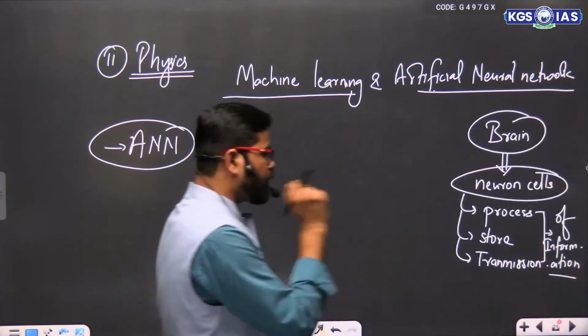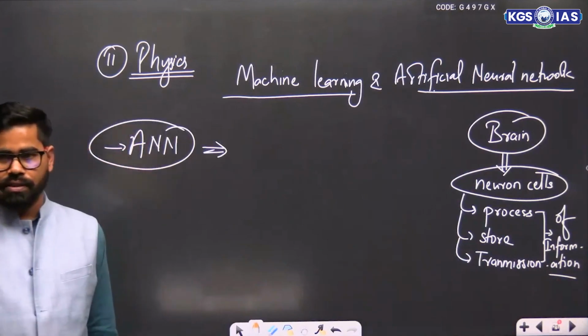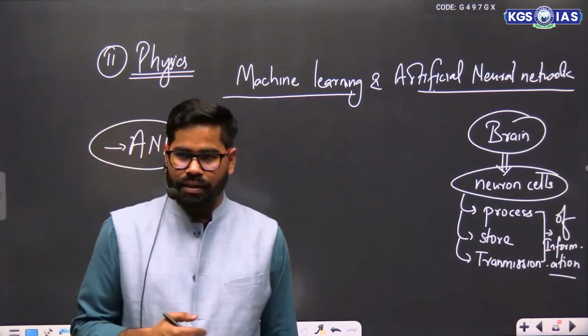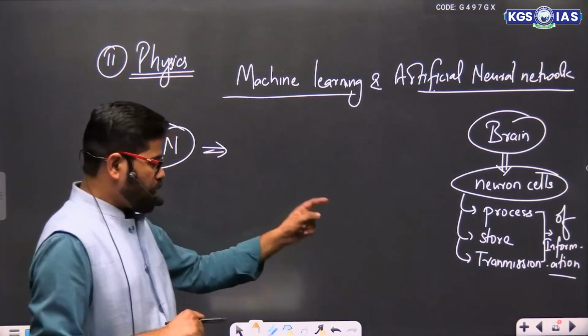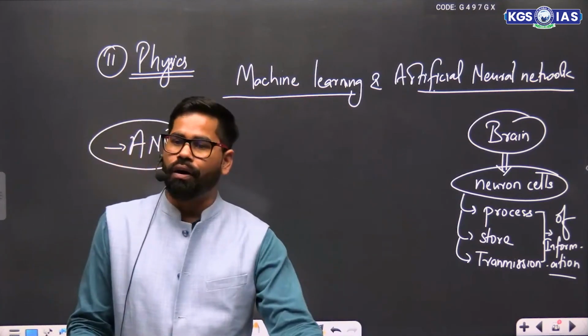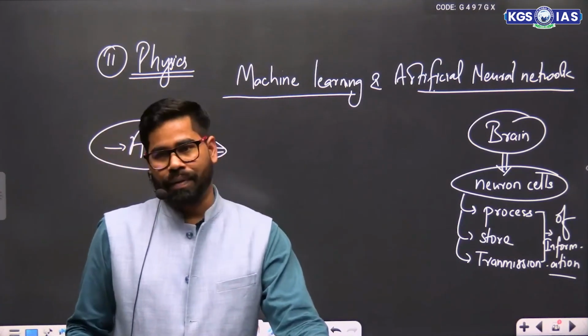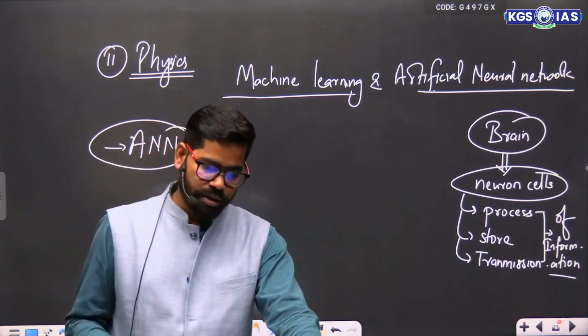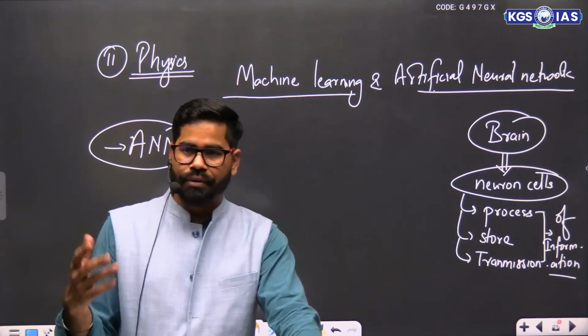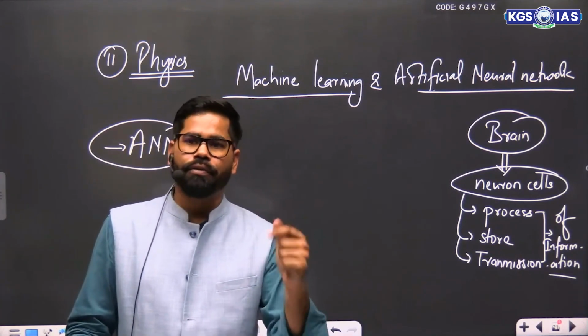In our brain, there are neuron cells, and they are helpful in processing, storing, or transmission of the information. All the information which we process or analyze is done with the help of neuron cells.